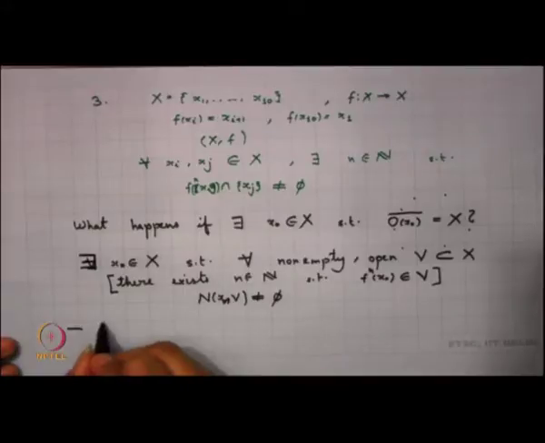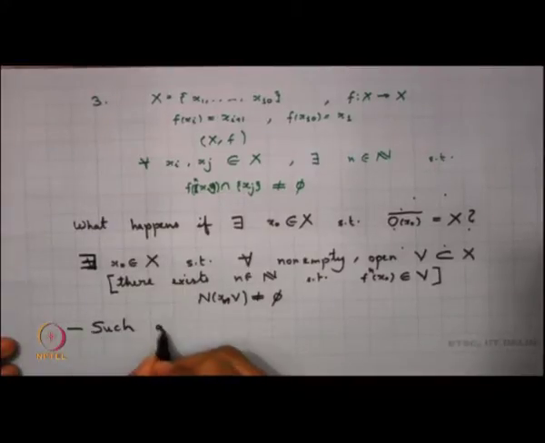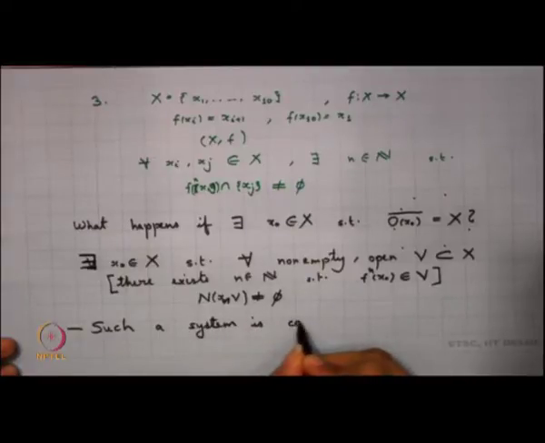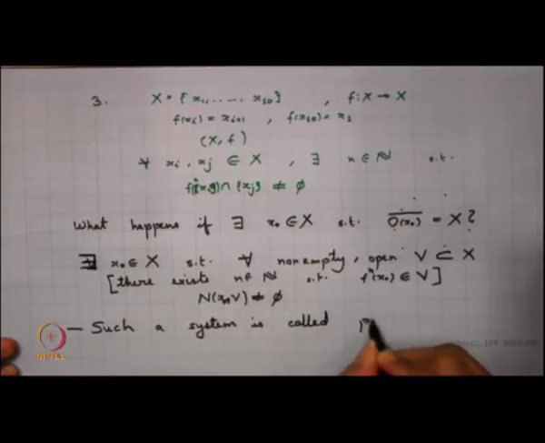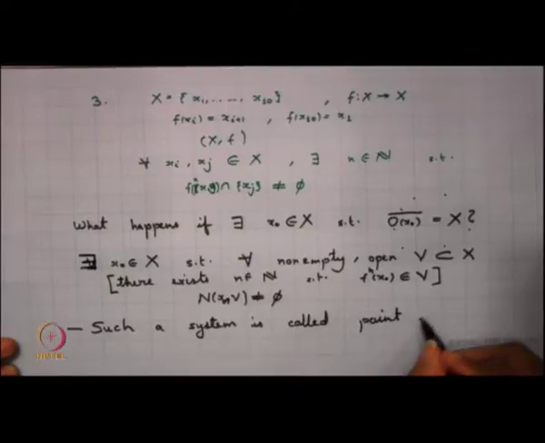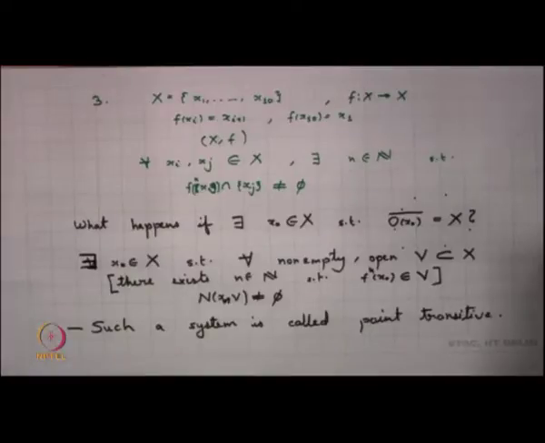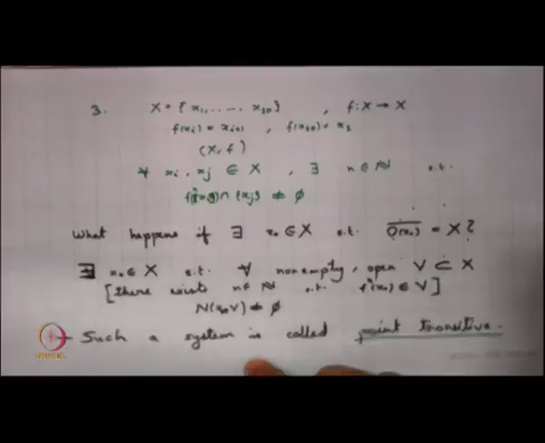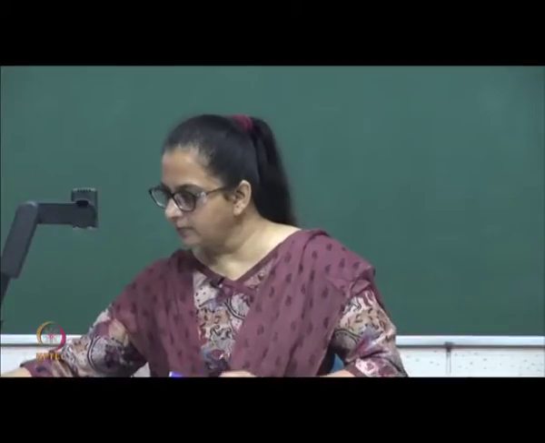So such a system is called point transitive. Now, we would like to see what happens, is there any relation between point transitive and topological transitive. So let us try to look into that aspect here.